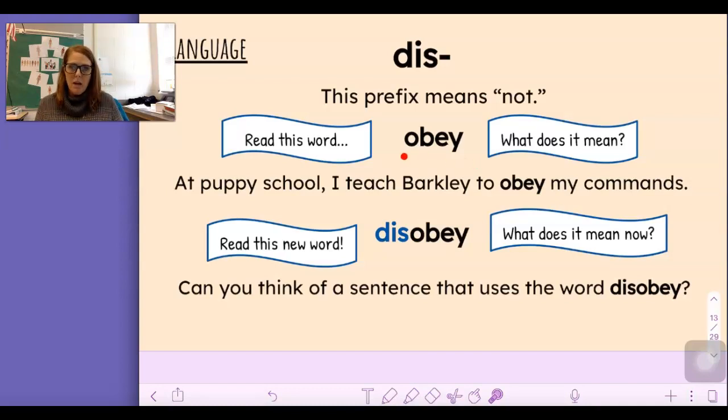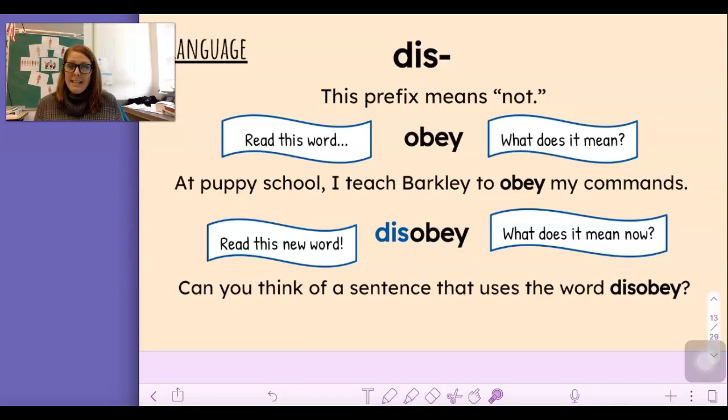Obey. Say it with me. Obey. At puppy school, I teach Barkley to obey my commands. That means that he's doing what he's supposed to do. If you obey your parents, it means you do what you're supposed to do. Now let's read the new word with dis in the front of it. Disobey. Now what does the word mean? It means you do not obey. You do not do what you're told to do.